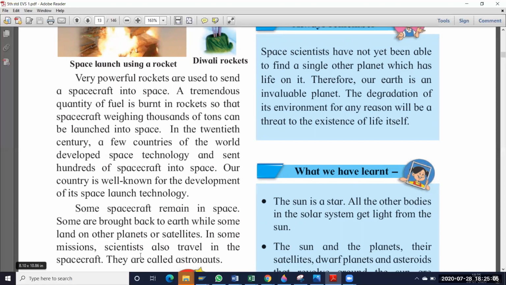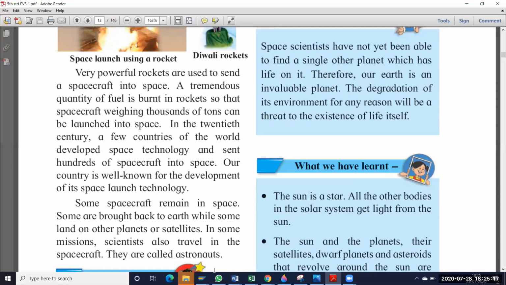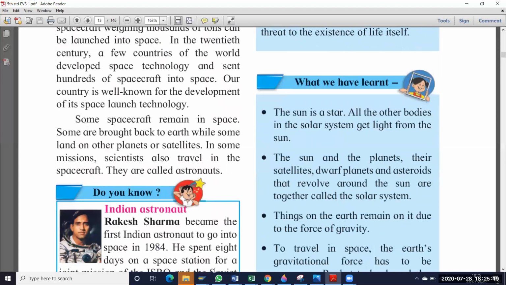In some missions, scientists also travel in the spacecraft. They are called astronauts. So some scientists also travel in that spacecraft, and those people we call astronauts. The people who travel in the spacecraft, we call them astronauts.